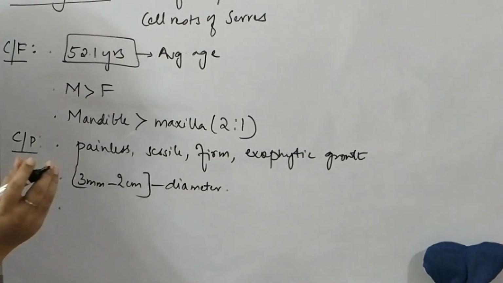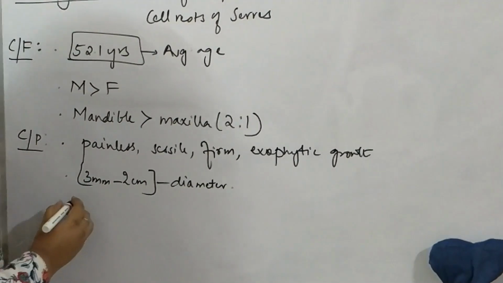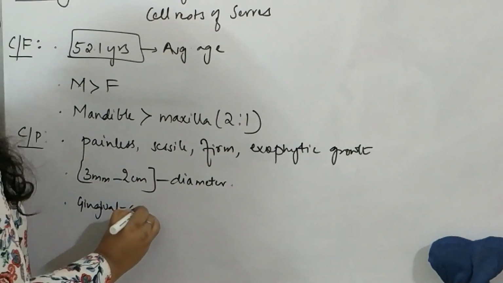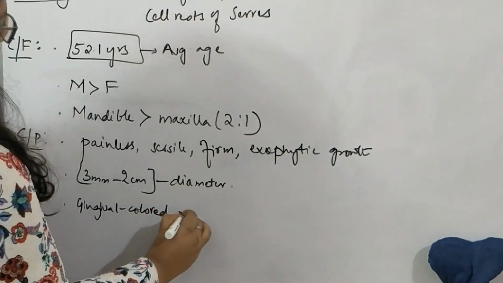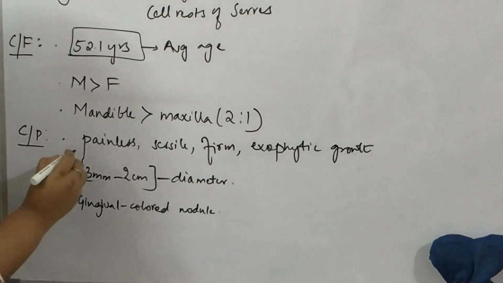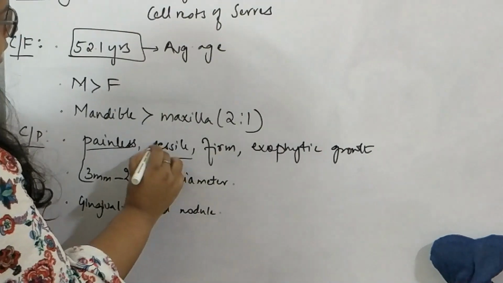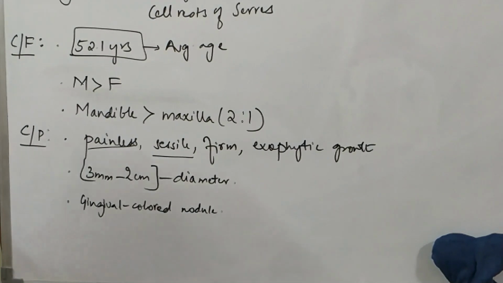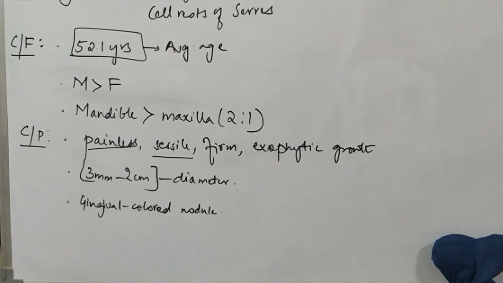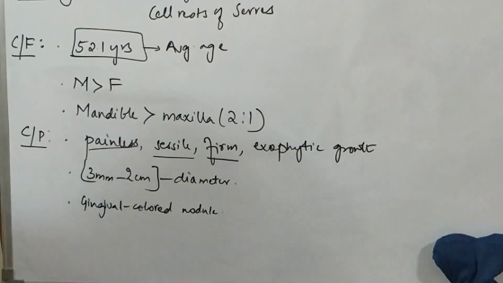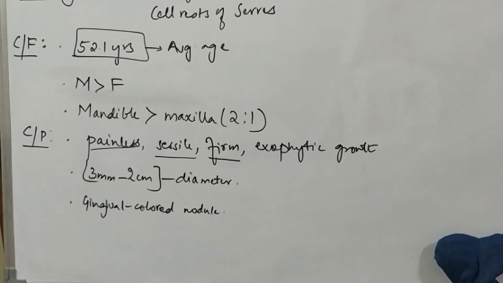And the color of the swelling will be the same as the color of the adjacent gingiva. So it is a gingival colored nodule. Nodule is a better word. Painless, okay, understood. Sessile is when the swelling does not have a stalk. If it has a stalk, which you see mostly in the fibroosseous lesions, it is called pedunculated. Firm, because it is firm in consistency.